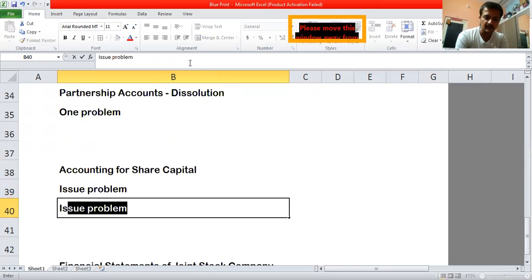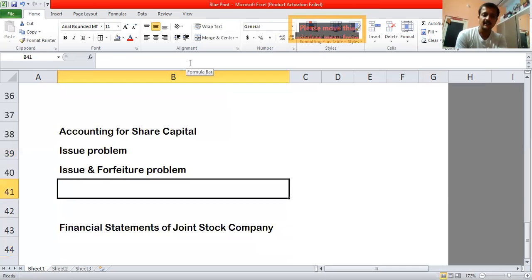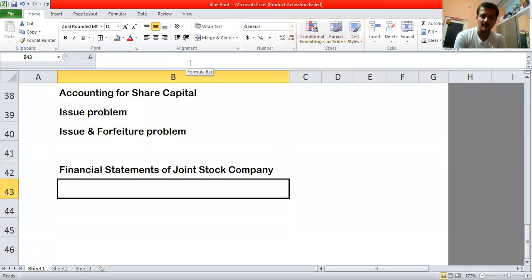Okay. Then the other, the 12 marks problem will be an issue and forfeiture problem. Okay, so now coming to the next, that is financial statements of joint stock company, which is the last chapter. You will find two 6 marks questions from this chapter.